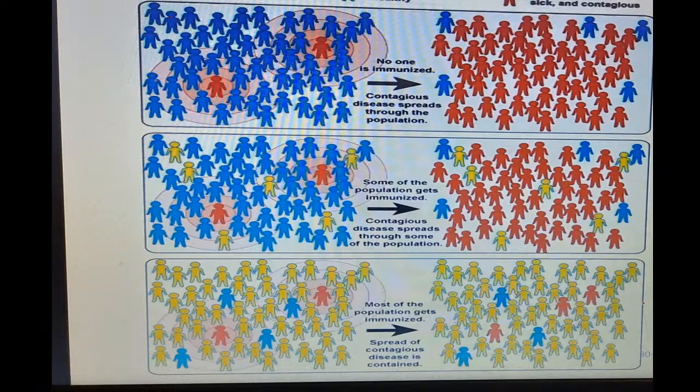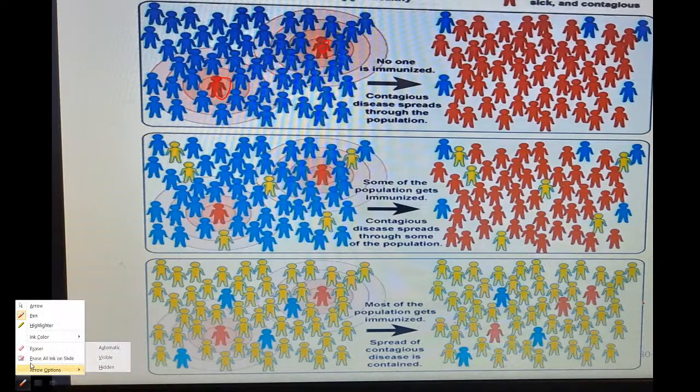If you see, my friends, in this entire blue color population, 99% of all the people are completely healthy. Even though they are not immunized, they are completely healthy. Just 1% or 0.5% of the population got affected.